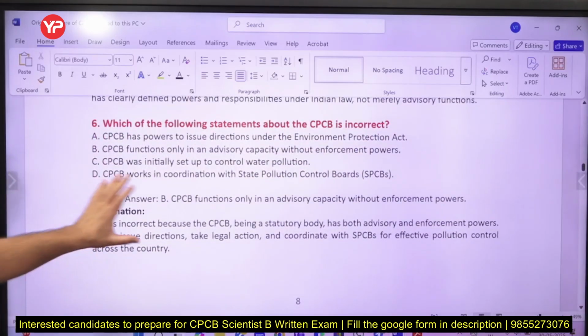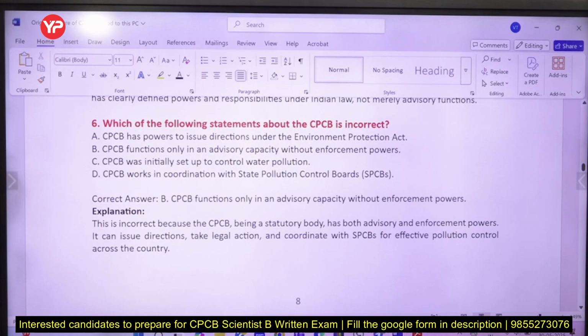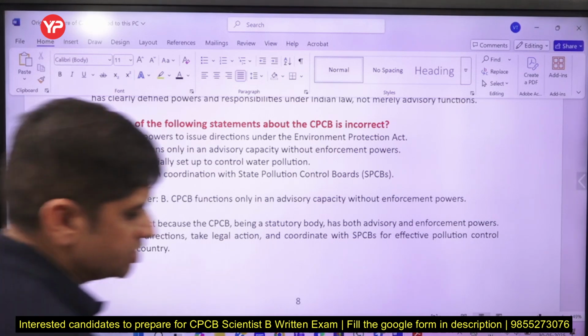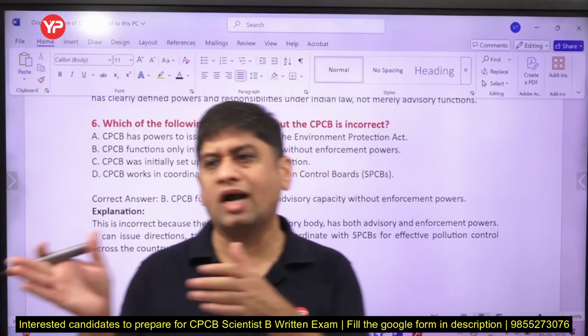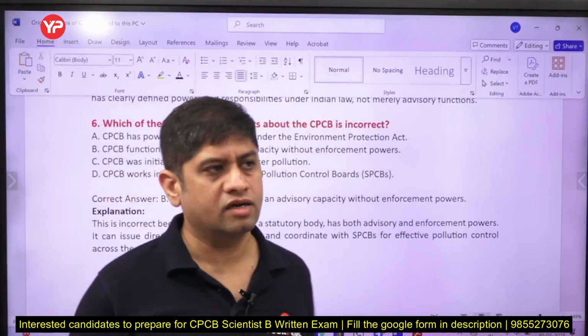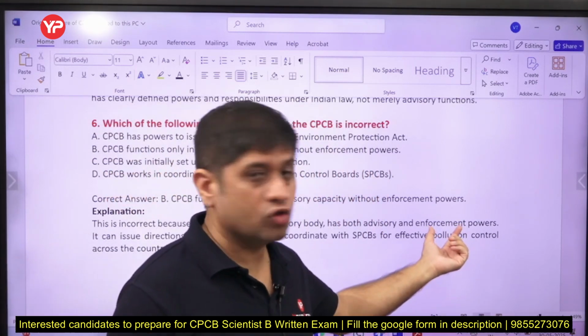So B is incorrect, that means all others are correct. So B is incorrect, all others are correct statements, right? So CPCB is not only an advisory body, it is a statutory body. It has an advisory role, what is the advisory role? Ministry को advise करना, data provide करना. And what are the enforcement powers?